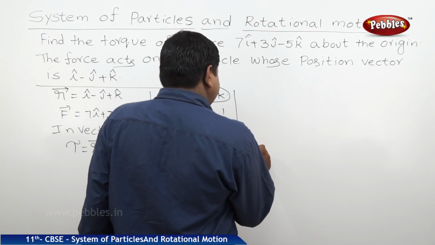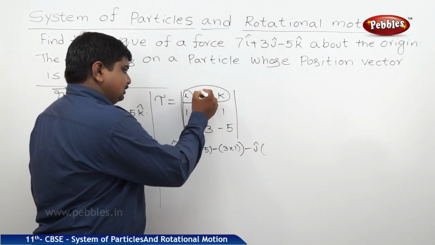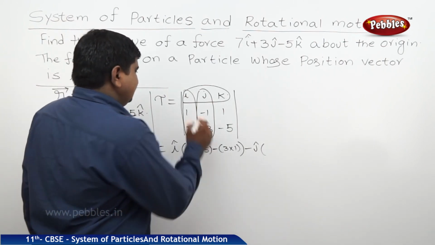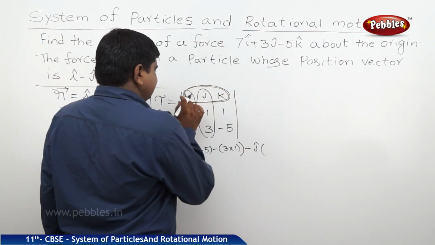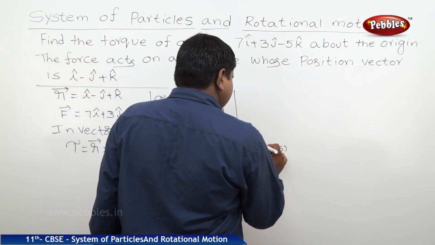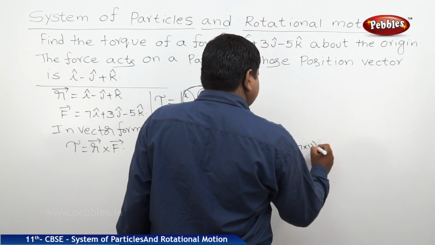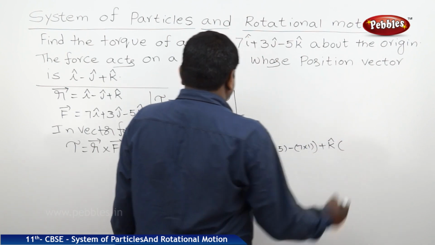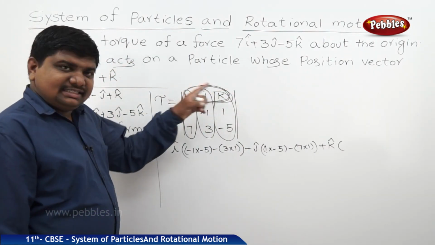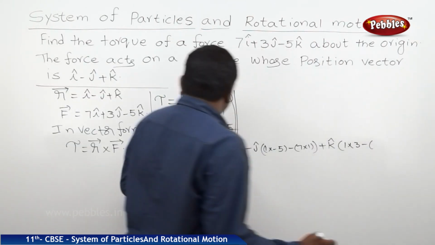Next, we should use the alternate sign, j cap into. So we should close the column and the row which are related with the j. Then the i and k will be left. So 1 into minus 5 minus 7 into 1, plus k cap into. We should close the k column and k row, so i and j will be left: 1 into 3 minus of 7 into minus 1.